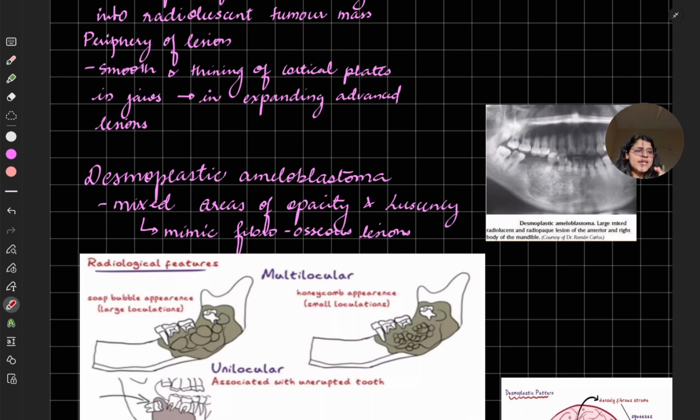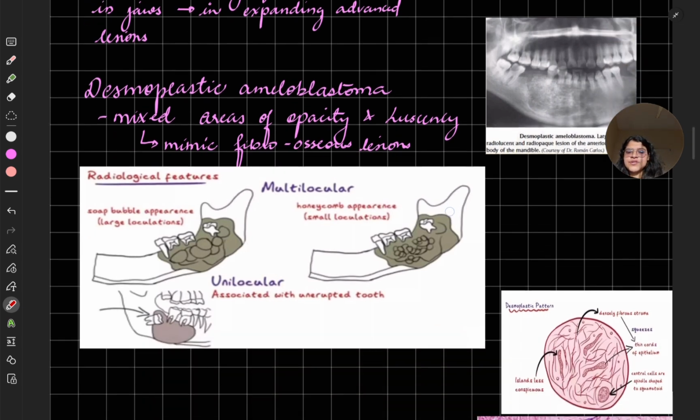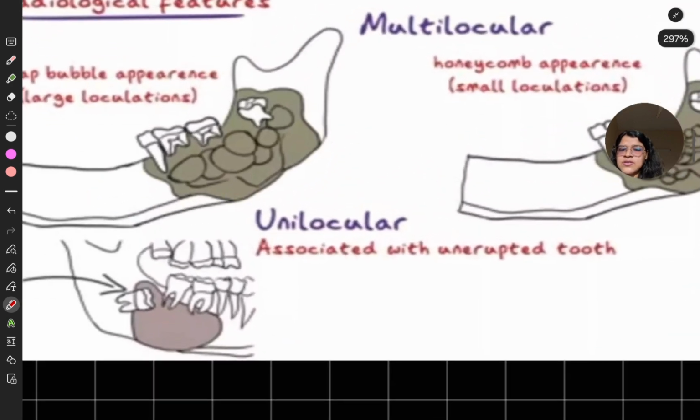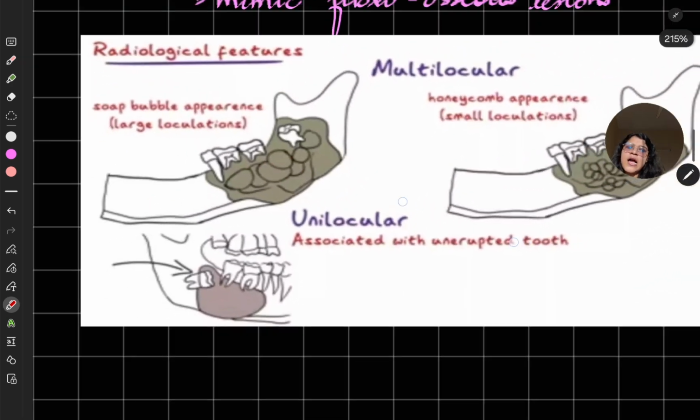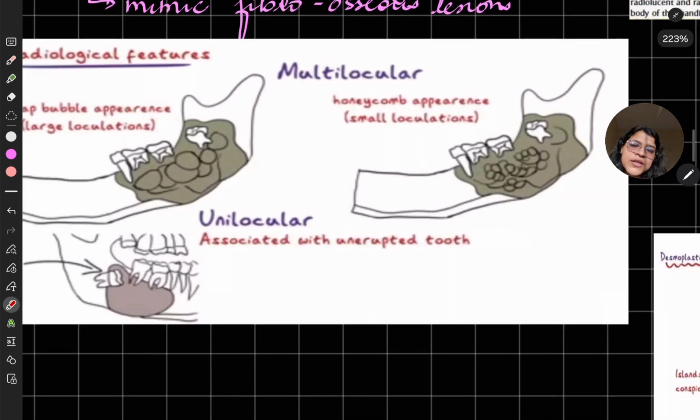If you want to write a differential diagnosis based on radiographic features, desmoplastic ameloblastoma can be confused with fibro-osseous lesion. Here you will have a soap bubble appearance with large locules, then a multilocular honeycomb appearance, and unilocular, which you can see in unicystic.